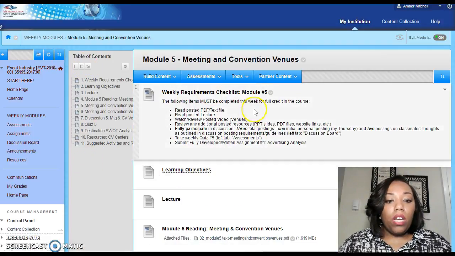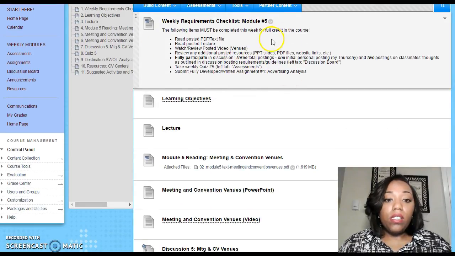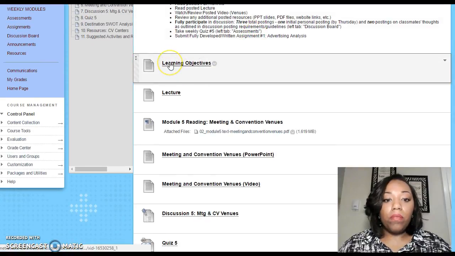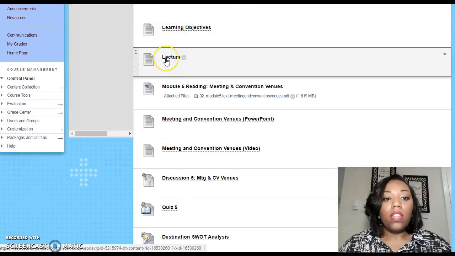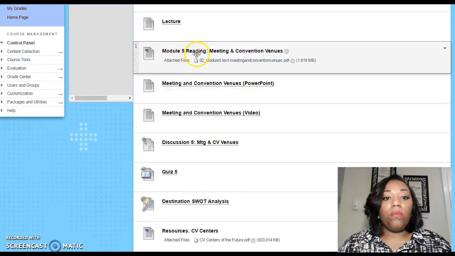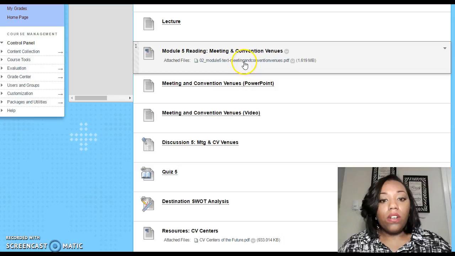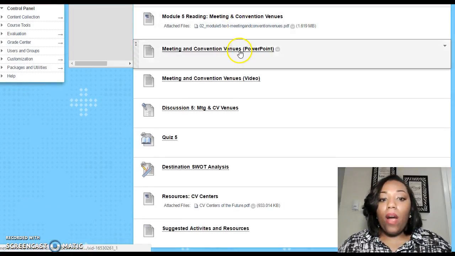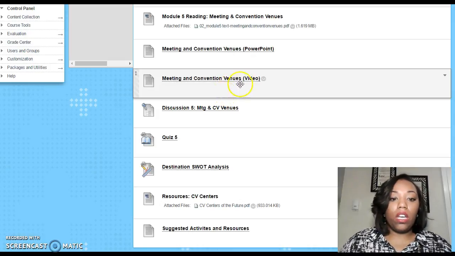So once you click on each module, once again, your checklist will be in here for the week. The learning objectives, if you click on that, the learning objectives for this module are in here. The lecture is also in here, all the lecture notes. I do suggest you read all of this. The reading material for the week is in there, so you'll just click this right here. You don't actually have to click on this. It doesn't look like it's clickable, but anyway, you click on that to get it. There's PowerPoints, there's videos in here.